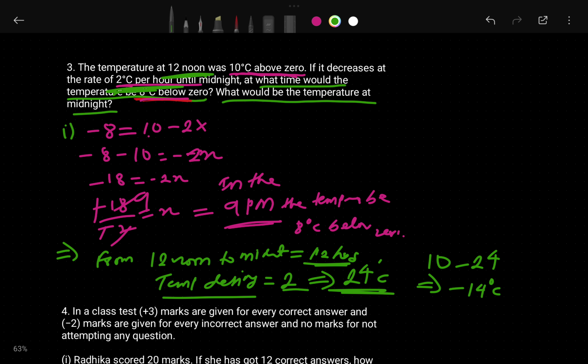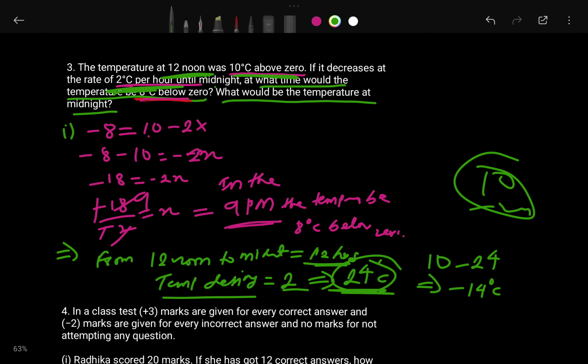It means the total temperature decrease is 24. 24 degrees Celsius of temperature is already decreased. So what is the question? It is already given here: what would be the temperature? The temperature was 10 degrees Celsius above 0 at that time. Then when we subtract 24 from 10, we will get the temperature at midnight.